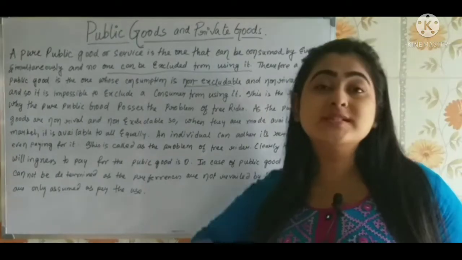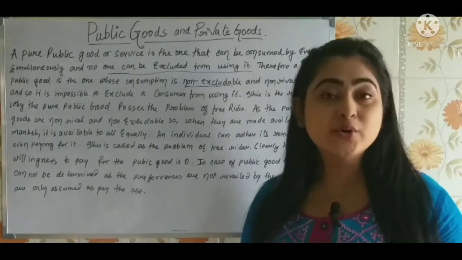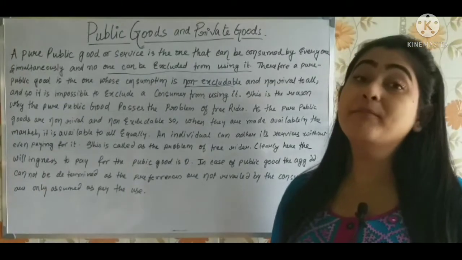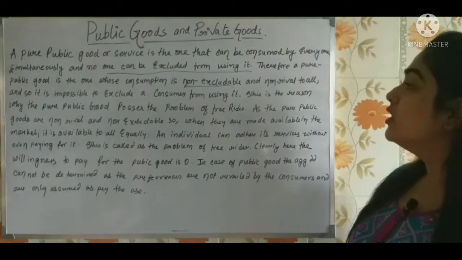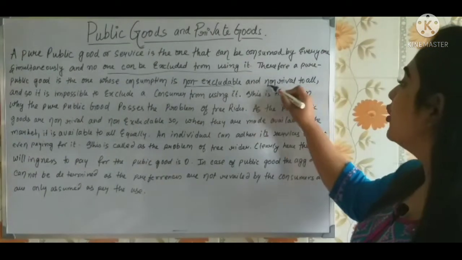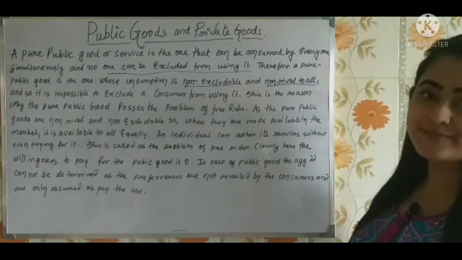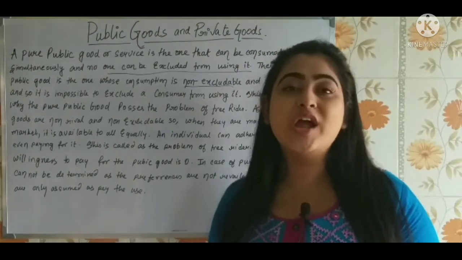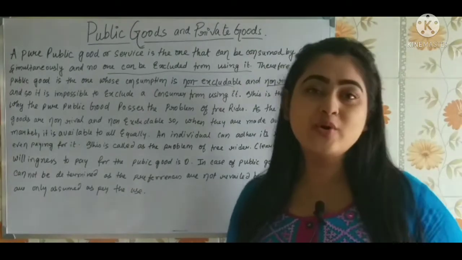Excludability is not present in a pure public good. Why? Because you do not have to pay a price for using the pure public good. So the consumption is what? Non-excludable and non-rival to all. Understood? This is the main characteristic of a pure public good.